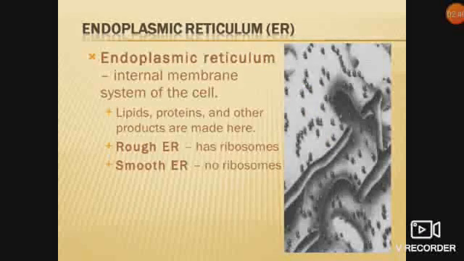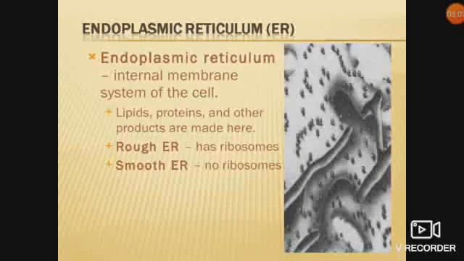Endoplasmic reticulum: the internal membrane system of the cell. Lipids, proteins and other products are made here. Means at this site lipids, proteins and other products are made. Two types of endoplasmic reticulum are there: rough endoplasmic reticulum and smooth endoplasmic reticulum.